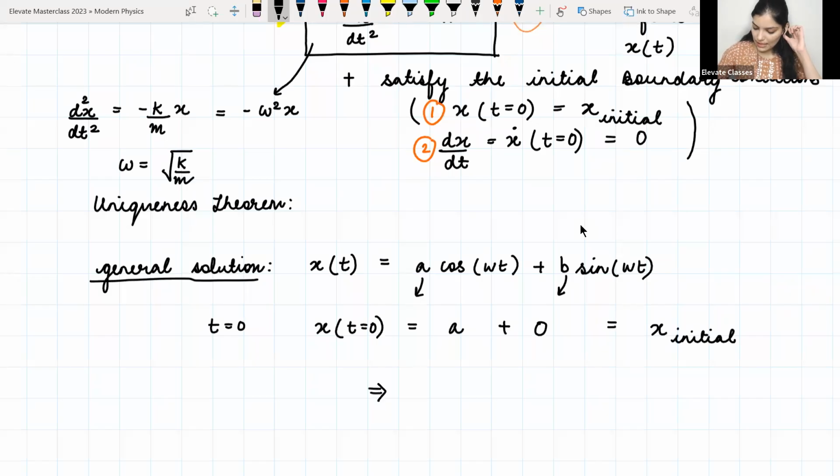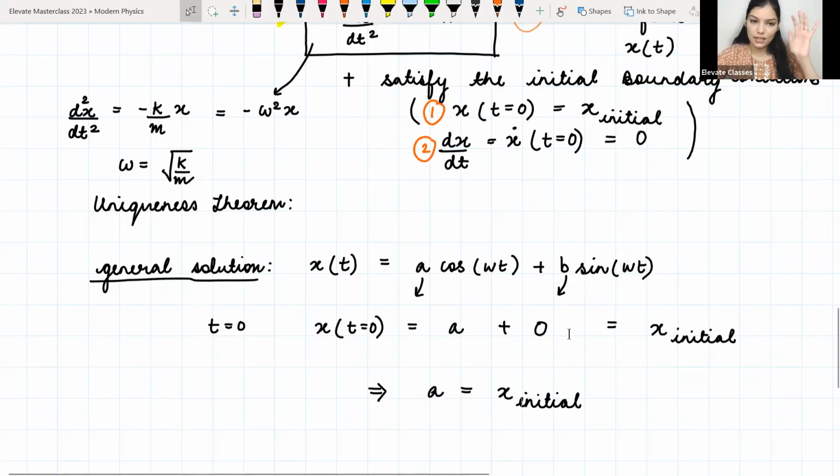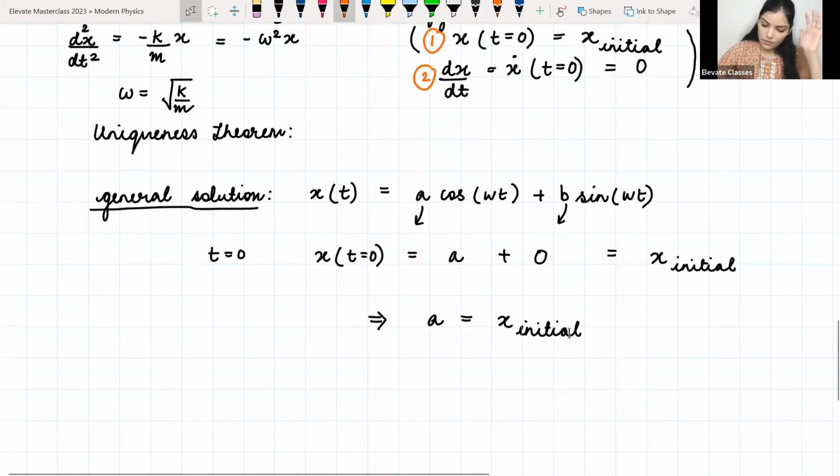So this means that a should be equal to x initial. So we know that one arbitrary constant is now no longer arbitrary. Uska value hai x is equal to a is equal to x initial. So this was my first boundary condition.